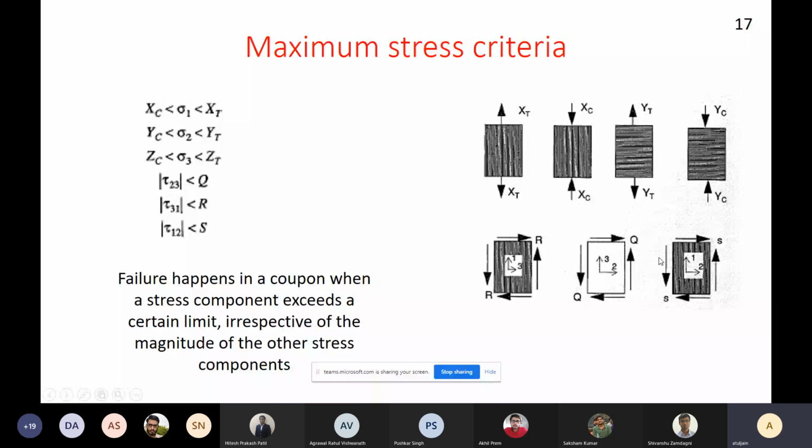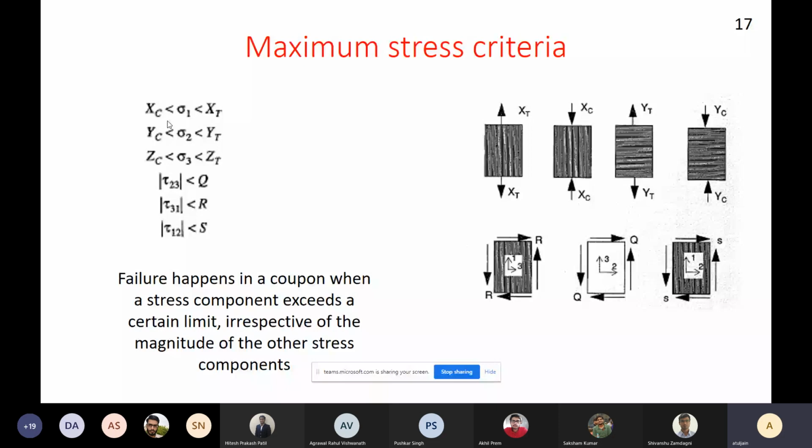The idea is that first of all, you will go to the lab, take a unidirectional lamina, and perform six different tests: tension in fiber, compression in fiber, tension transverse, compression transverse, and the different shears that you might have, 1-3, 1-2, 2-3. The terminology used here is slightly different from the one used in the video and the presentation. You have written Xt, Xc, there it was X, X prime, but they mean the same thing. So you do these tests. According to this failure criterion, failure happens in a coupon when a stress component exceeds a certain limit, irrespective of the magnitude of the other stress components.